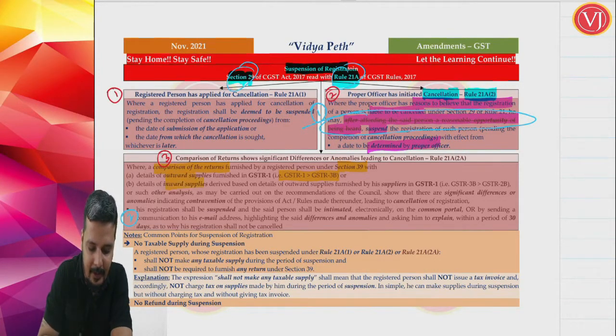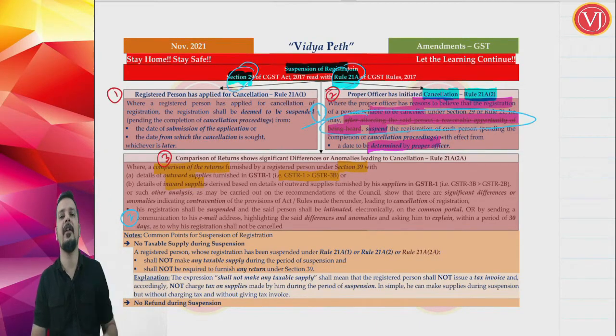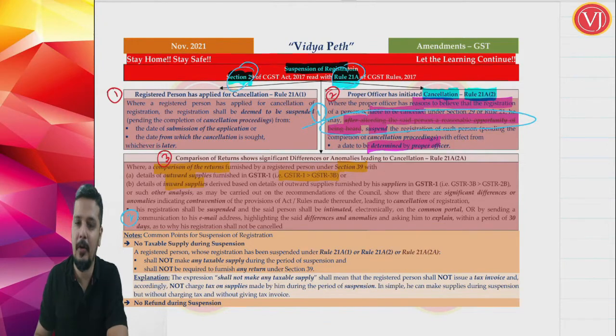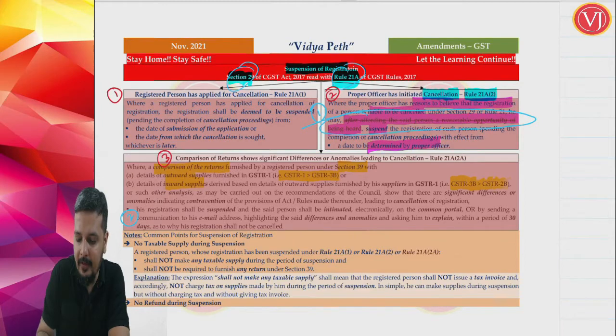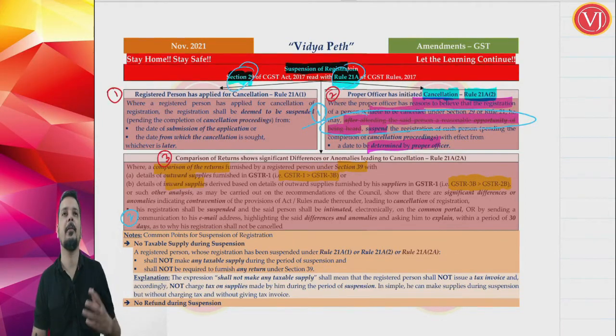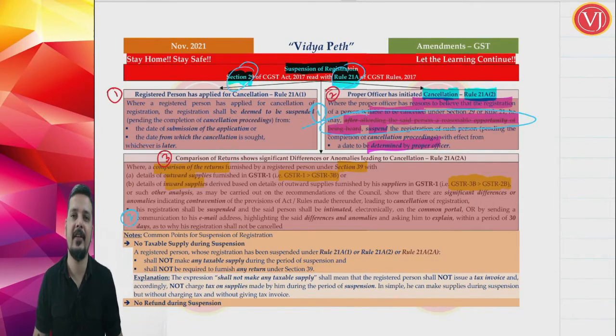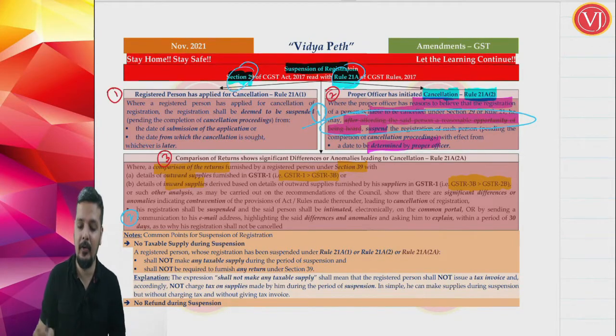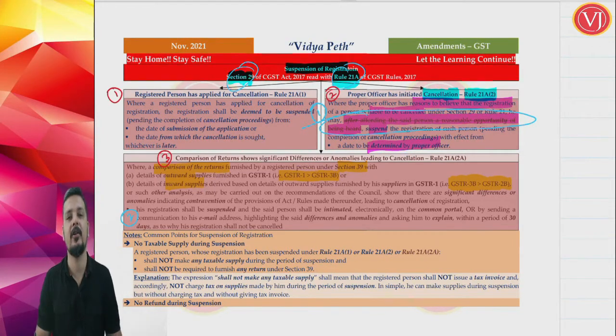Or your inward supplies will come automatically in GSTR 2A, 2B. You are taking more input tax credit in GSTR 3B compared to what is coming in GSTR 2B. We have discussed in the amendment what is the maximum ITC that you can avail in GSTR 3B. It is eligible ITC as per books, or eligible ITC as per GSTR 2B plus ad hoc 5%. Now you are taking more credit, so your credit in GSTR 3B is more than your GSTR 2B plus 5%.